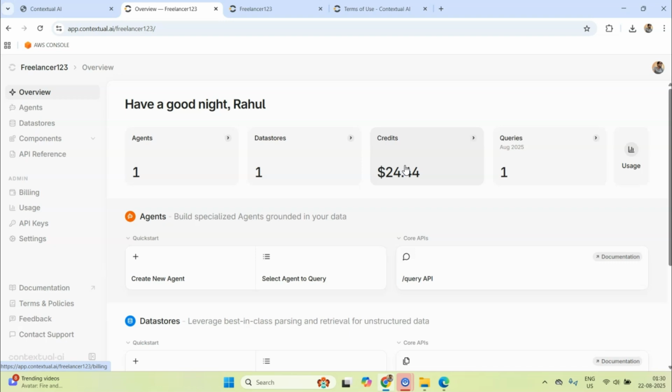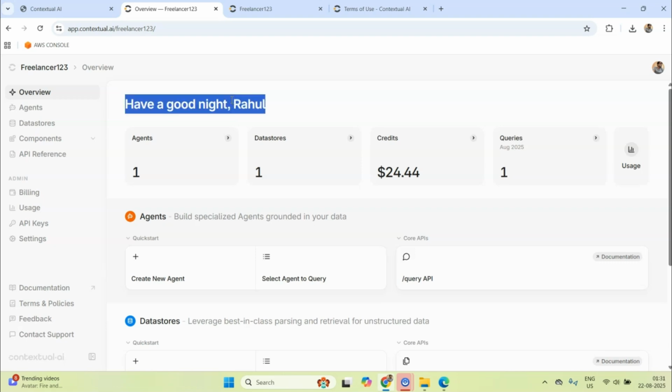Okay, now where is your data stored? It's stored on Contextual AI's cloud. They are claiming that it is stored in a secure manner, and obviously it would be, because this customer data is really critical, and they might be taking it very seriously.